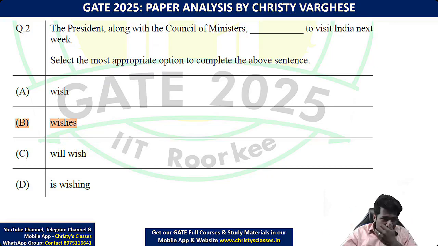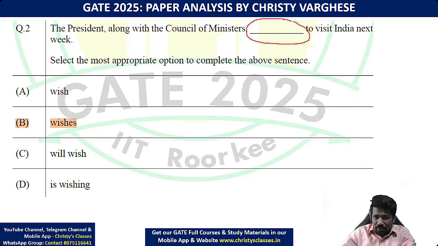The president along with the council of ministers dash to visit India next week. So the basic idea of subject verb agreement is: if the subject is singular, the verb should also be singular; if the subject is plural, the verb should also be plural. Now, what the subject is, that is the important thing. Many people make the mistake of thinking that the subject is the one just before the verb. That is not so. For example, here, what is the verb?